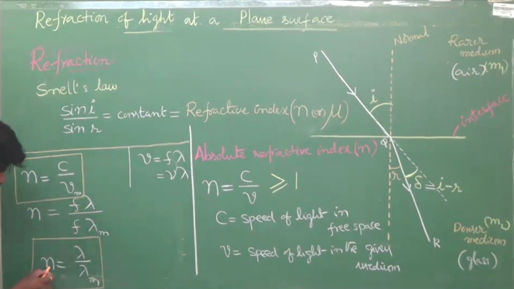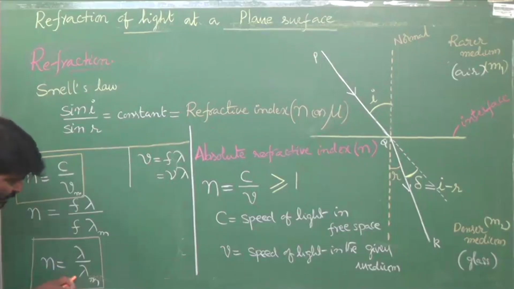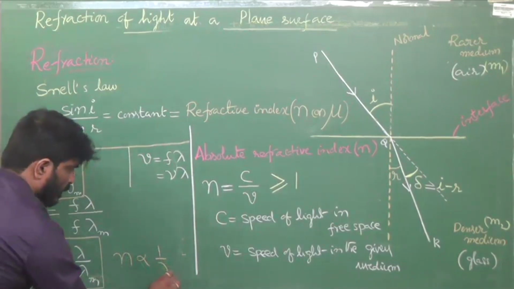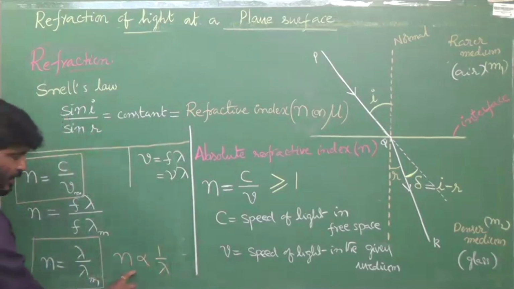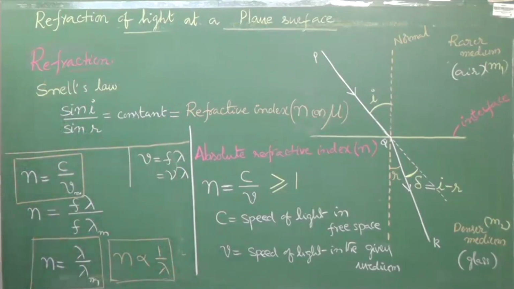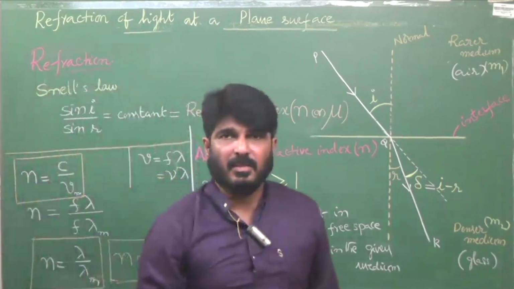Now you have to remember, this is absolute refractive index. Absolute refractive index is inversely proportional to the wavelength of light in the given medium. Okay, the wavelength in vacuum is constant, but if the medium changes, this will change. That's why absolute refractive index is inversely proportional to wavelength. Try to remember this also. This is about absolute refractive index.